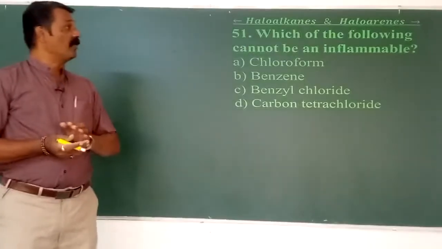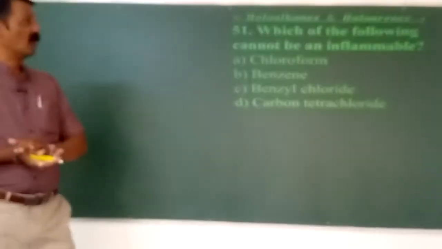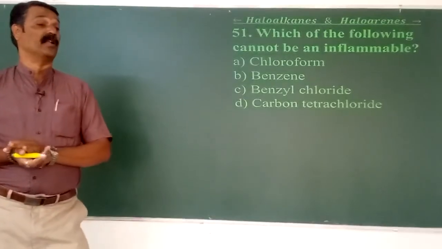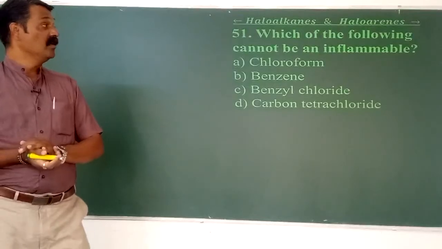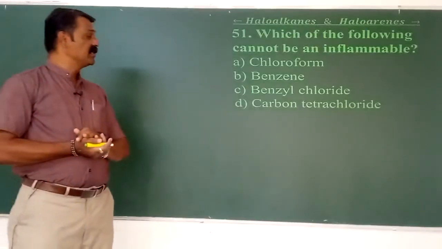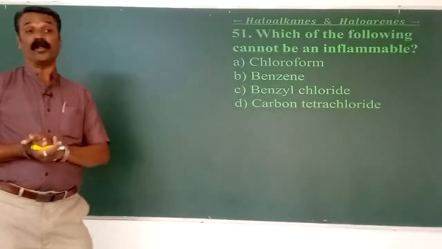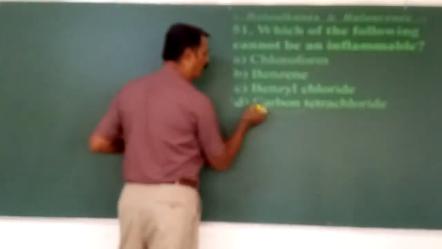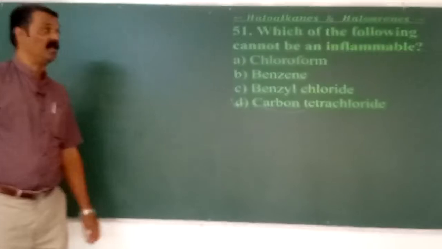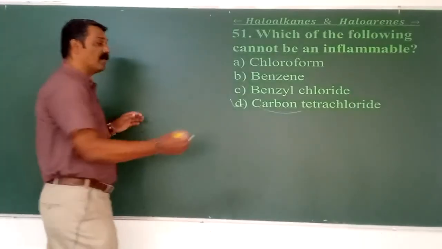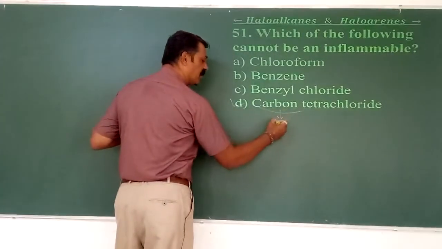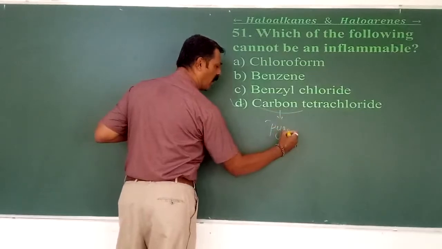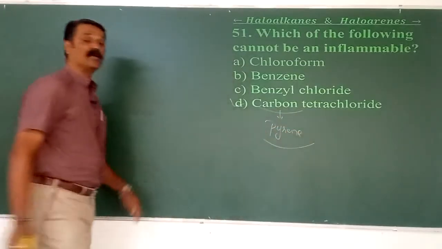MCQ number 51. Which of the following cannot be inflammable? Inflammable means something that catches fire. Here the options are chloroform, benzene, benzyl chloride and carbon tetrachloride. CCl4 is the best example of a non-inflammable compound, because it is sold under the trade name of pyrene.